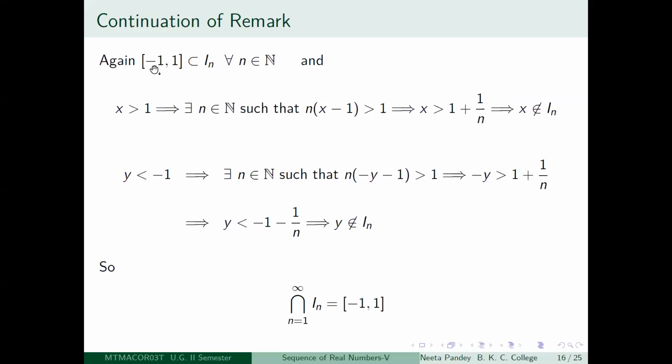So this is true that the closed interval -1 to 1 is a subset of In for all positive integers n, and anything which is greater than 1 cannot belong to at least one of the In's, and if any y is less than -1, then it cannot belong to at least one of the In's. So the intersection of In as n goes from 1 to infinity is going to be exactly equal to the closed interval -1 to 1.